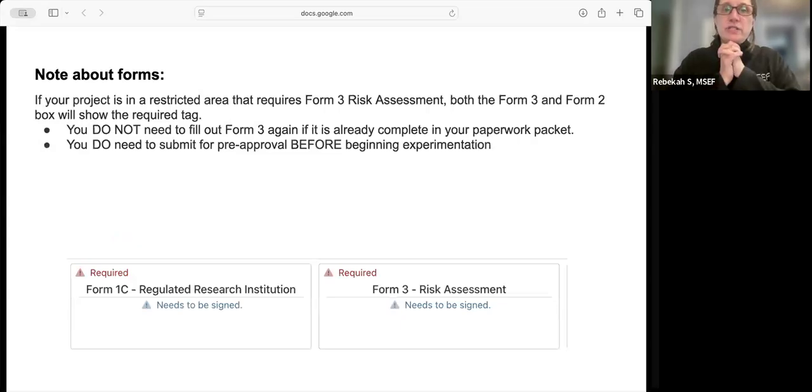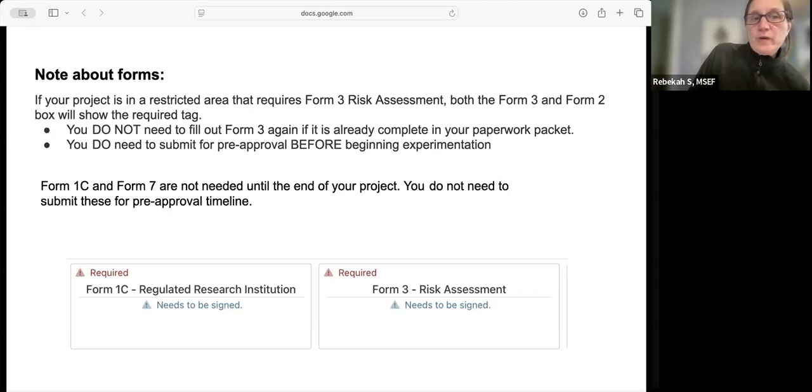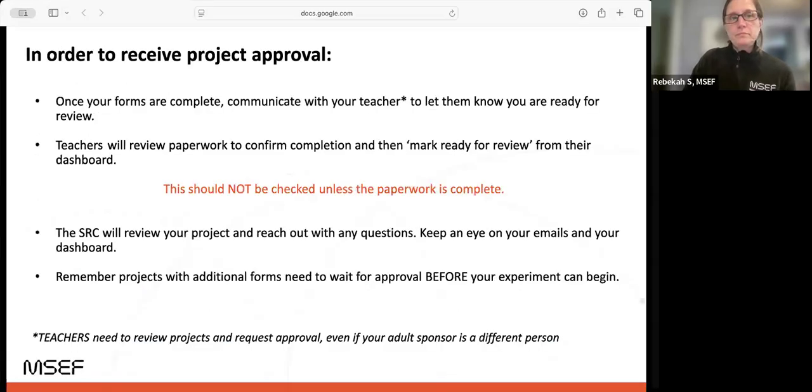If your project's in the restricted area, again, remember that Form 3 risk assessment, both the Form 3 and Form 2 might have the required tag. You don't need to fill out Form 3 again if you already did. But you do need to submit for pre-approval before beginning experimentation. Form 1C, which is shown here, or Form 7 aren't needed until the end of your project, so you don't need to submit those for pre-approval timeline. However, your reviewer may ask questions about them.